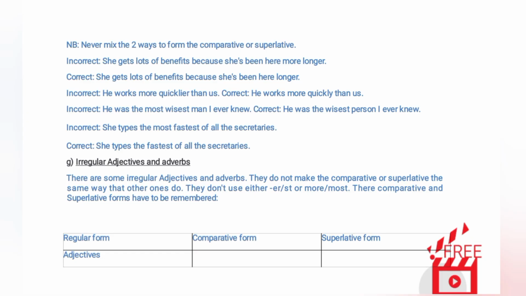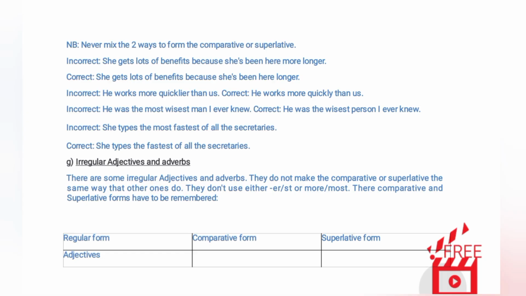Incorrect: He works more quicklier than us. Correct: He works more quickly than us. Incorrect: He was the most wisest man I ever knew. Correct: He was the wisest person I ever knew. Incorrect: She types the most fastest of all the secretaries. Correct: She types the fastest of all the secretaries.